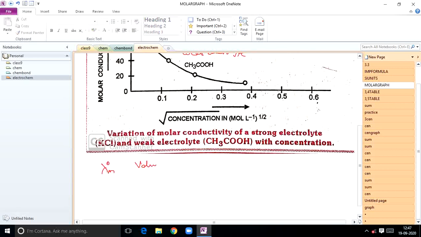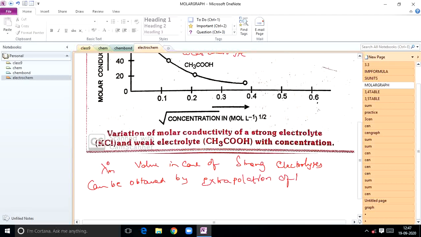The lambda m naught value in case of strong electrolytes can be obtained by extrapolation of the graph of molar conductivity to zero concentration.